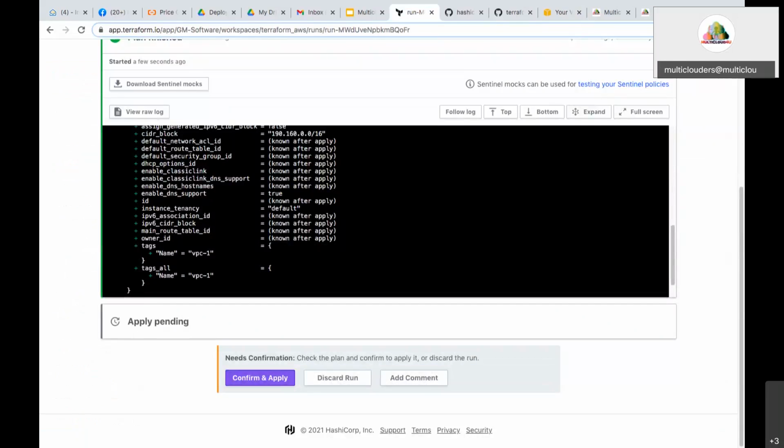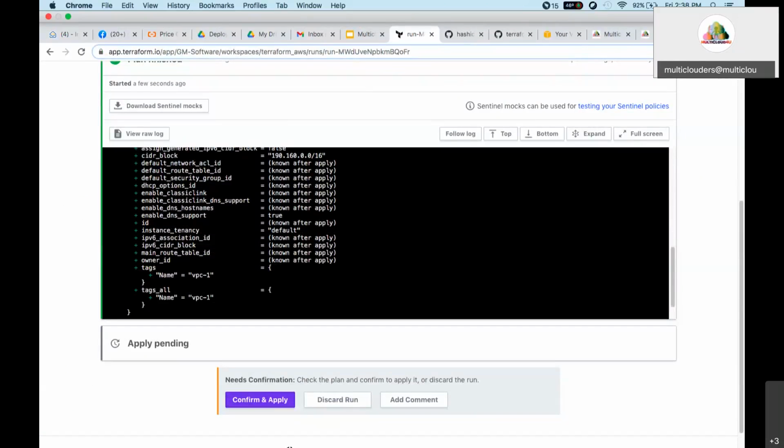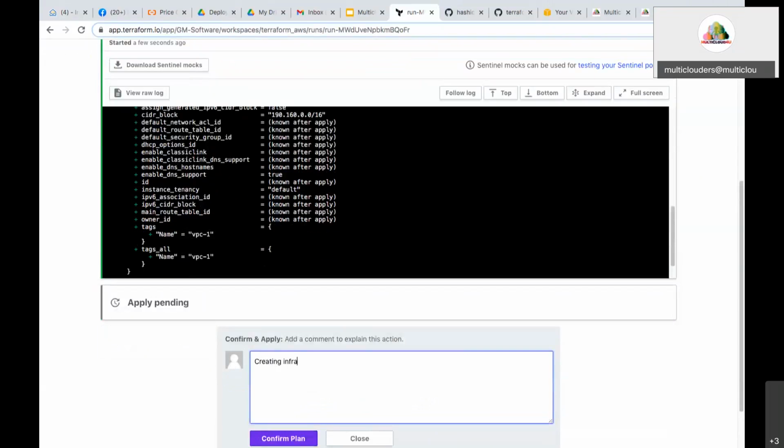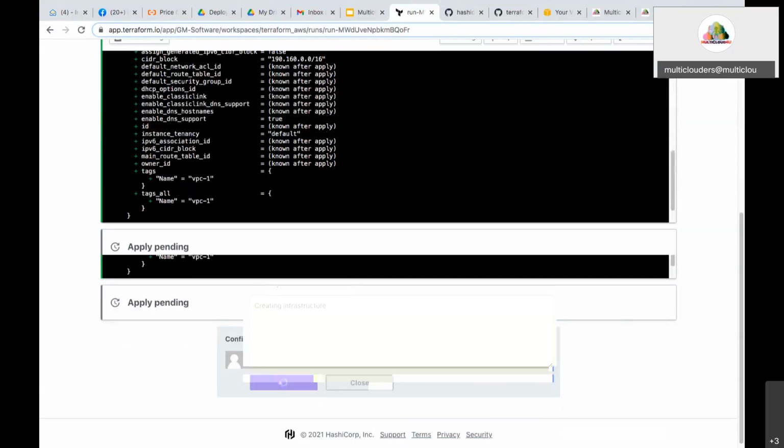Now you have to provide a description of why you are going to run this plan. Then confirm plan. When I click this, the resource will be created in the cloud service provider, which in my case is AWS.